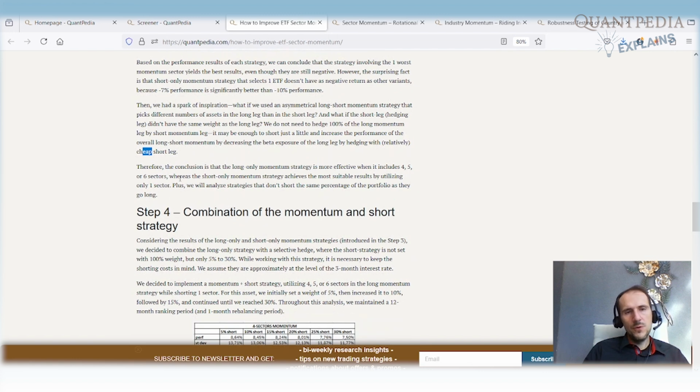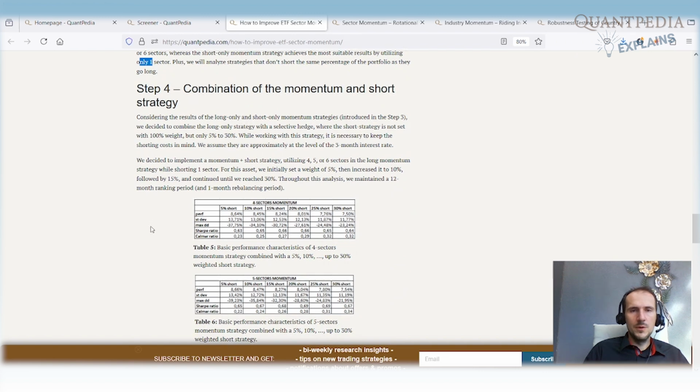So therefore, the conclusion is that maybe the long-only momentum strategy will be more efficient when we include 4, 5, or 6 sectors. And for the short-only momentum strategy, we will use one sector, and we will not use the same weight for the long leg and the short leg. So here we have a combination of the momentum and the short strategy in step number 4. We tried the weights for the short strategy set between 5% and 30%. So not 100%, but only 5 to 30%.